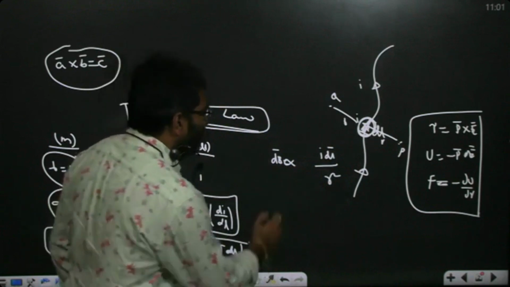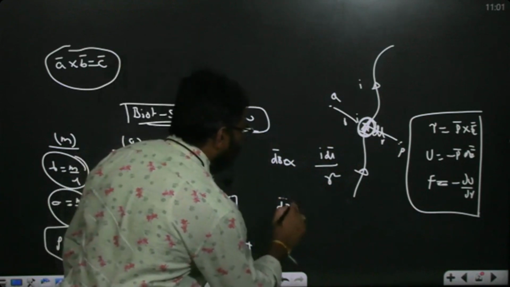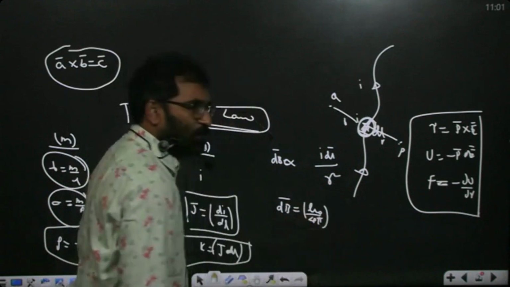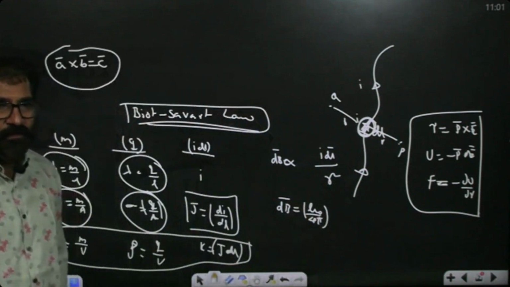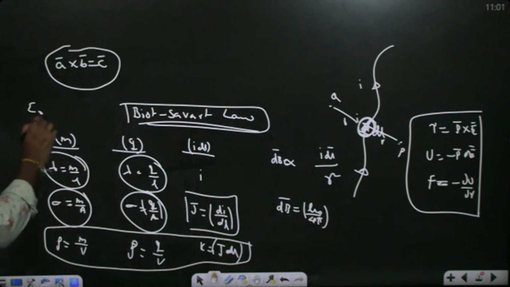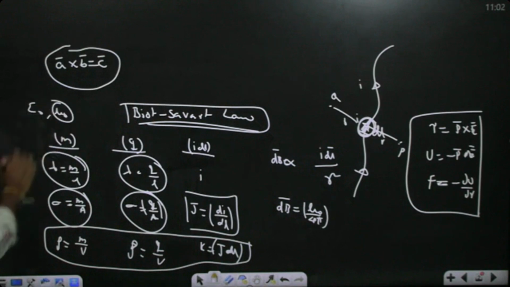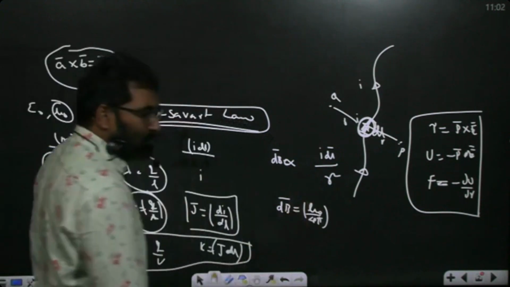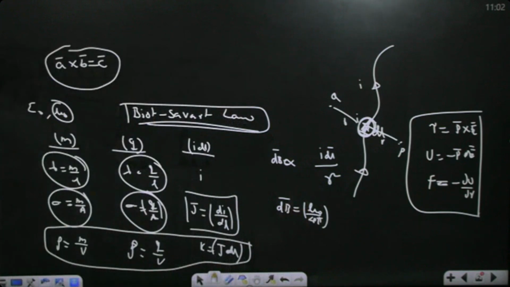So simply, how can we write it? dB bar is equal to mu naught by 4 pi. Mu naught is called, so epsilon naught and mu naught. Epsilon naught is what? Permittivity. So mu naught is called permeability, the permeability of free space. So this is a magnetic property. The general mu value is 4 pi into 10 power of minus 7. But mu we also use in light, where mu is called refractive index. That is different, this is different.